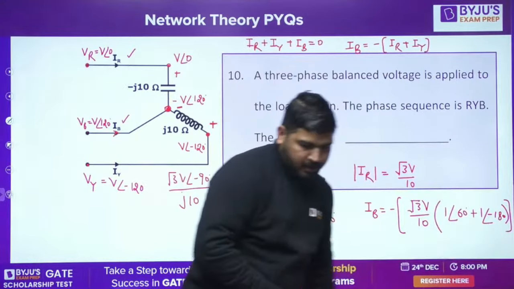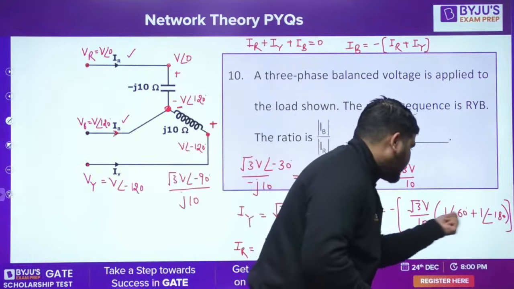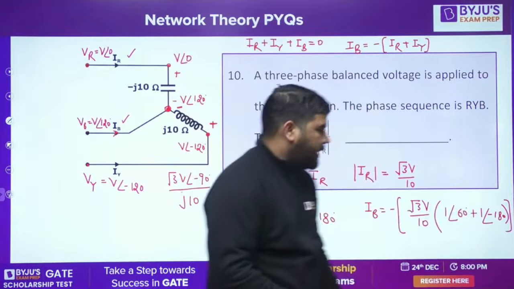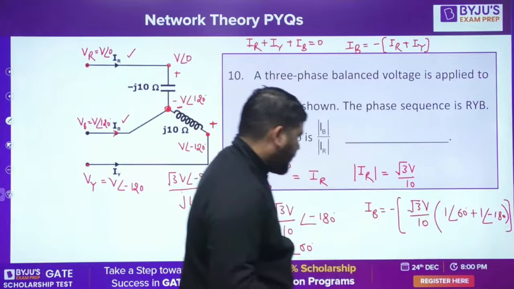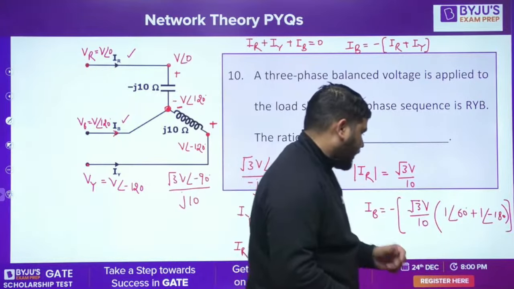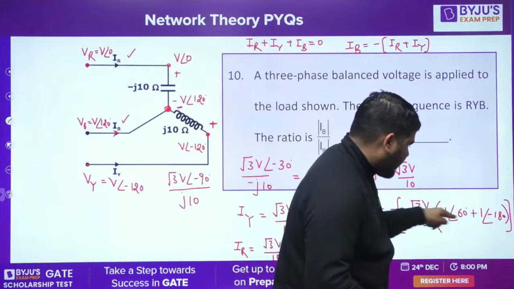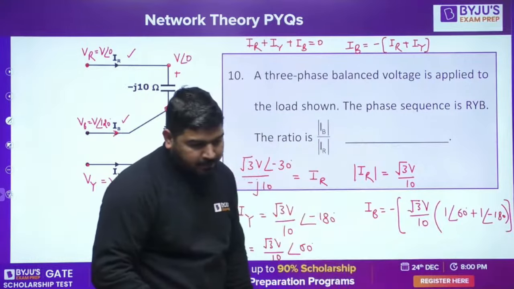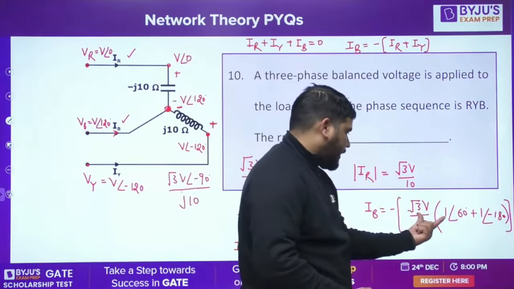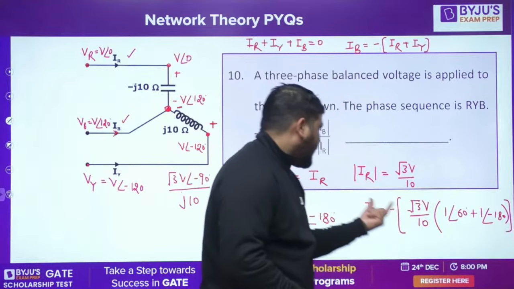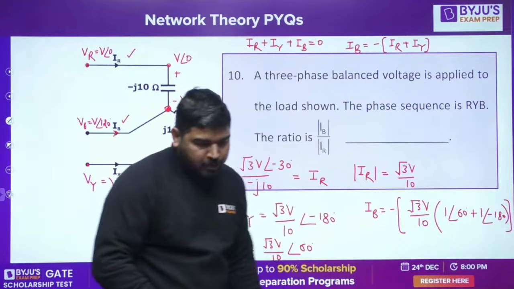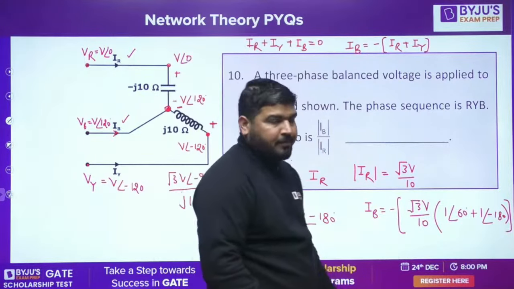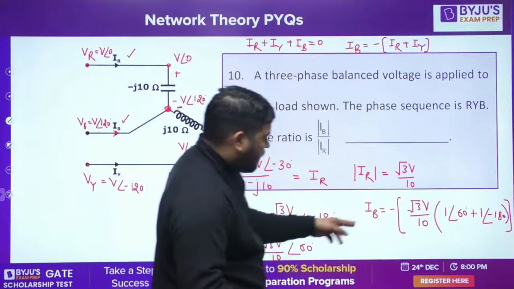Now please check this calculation. Please tell me what is this number, this 1 angle 60 plus 1 angle minus 180, so that we can calculate the magnitude of IB. Okay, tell me what is the sum of these two values? Can you calculate it? Then we will calculate the magnitude of that and take the ratio. I'm not sure whether this ratio is 1 or not. I don't think that this ratio came out to be 1.